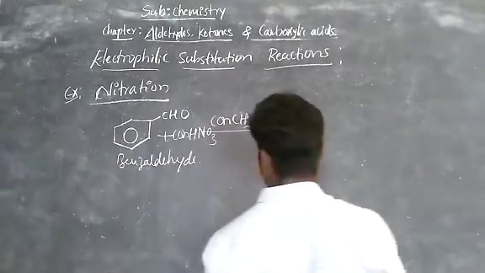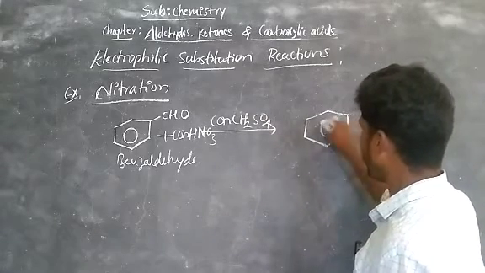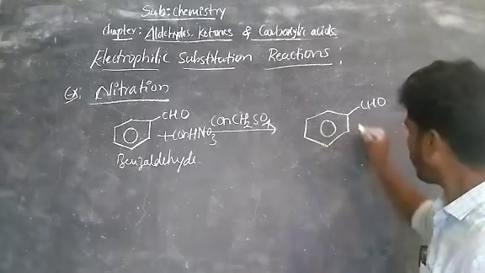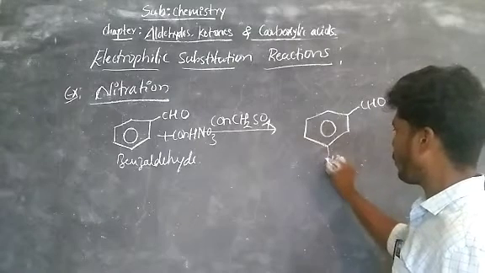You get your nitration product, that is benzene bond CHO. The third position is nothing but 1, 2, 3. This is the third position here, nitro group NO2.